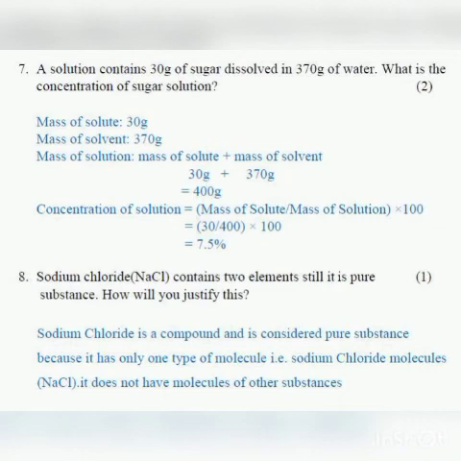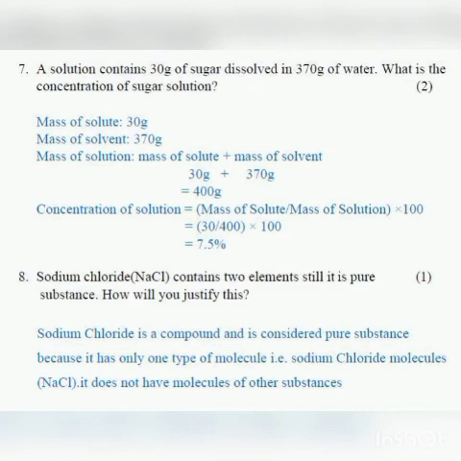They combine in a fixed ratio and form the compound sodium chloride. Sodium chloride is common salt. Now why is it a pure substance? Because it contains only and only sodium chloride molecules. It does not contain any other molecule.